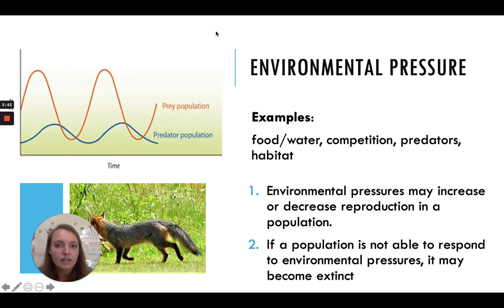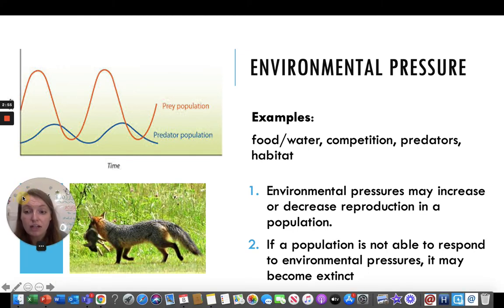And let's talk about why the earth isn't then covered in tons and tons of babies. Why isn't it out of control? Well, there are environmental pressures. So these are pressures or things that keep those populations in check.